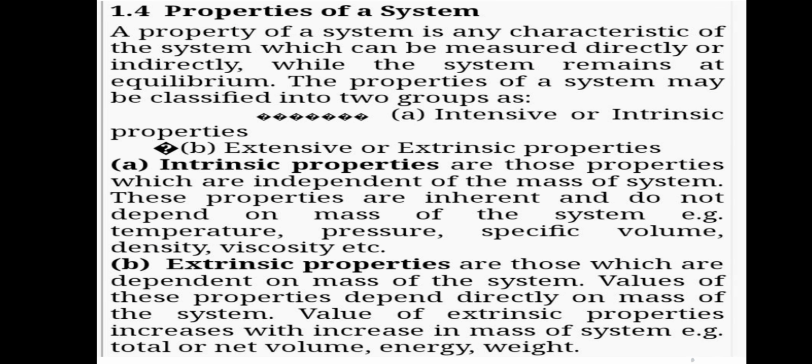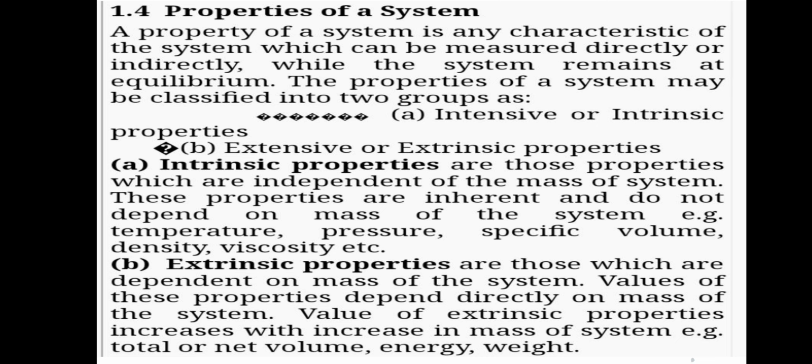Properties of system. Property of system is divided into two categories: intensive or extensive. Intensive properties are those properties which are independent of mass of system. These properties are inherent and do not depend on mass of the system. Example: temperature, pressure, specific volume, density, viscosity, etc.